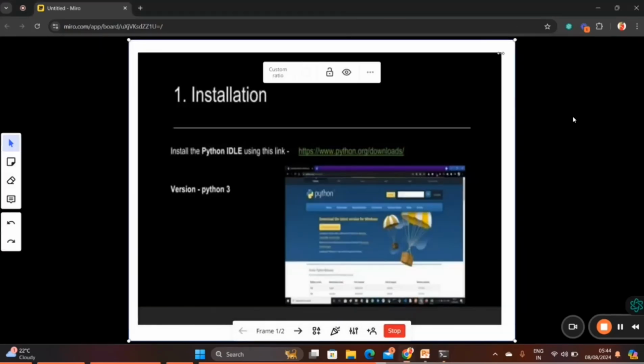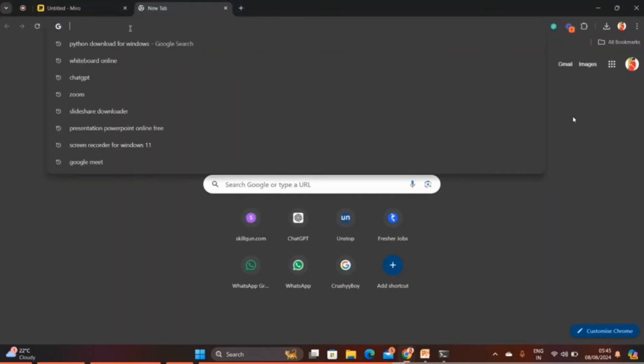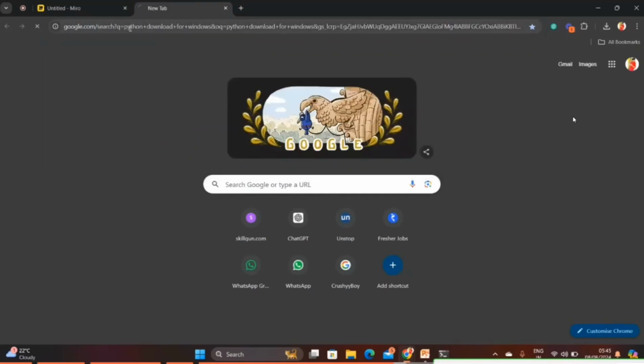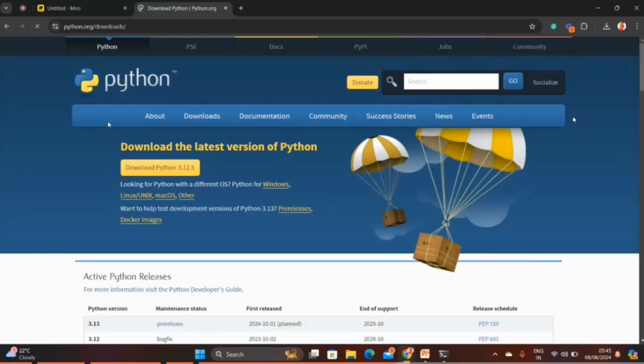So we'll move to the installation. Go to your browser, any browser, and type Python download for Windows. Then go to the first link, the first link that appears at the top.